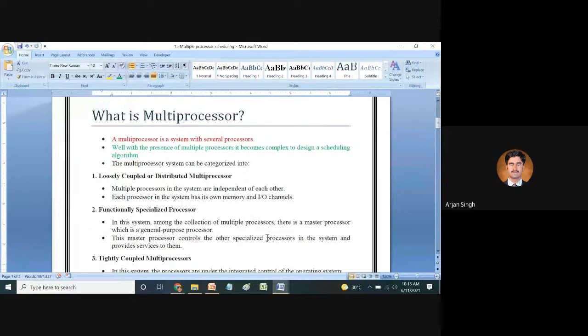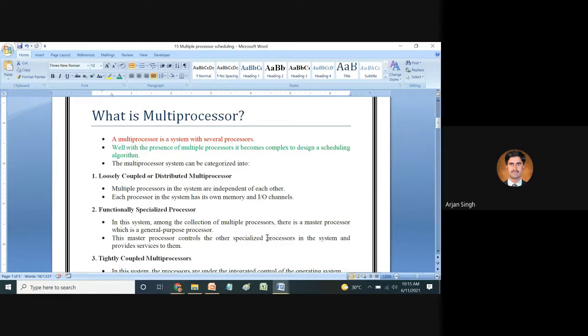So what is a multiprocessor actually? A multiprocessor is a system with several processors, which means multiple processes are executed at the same time.